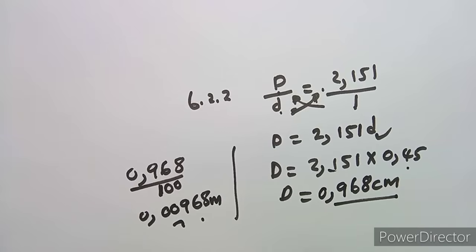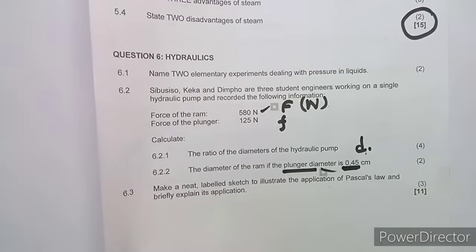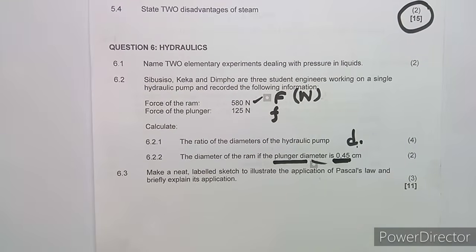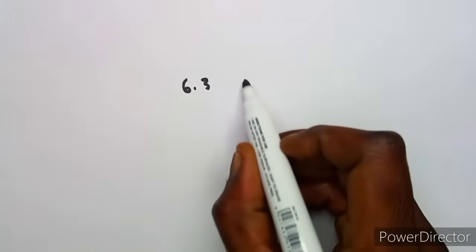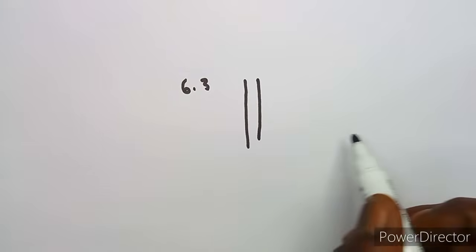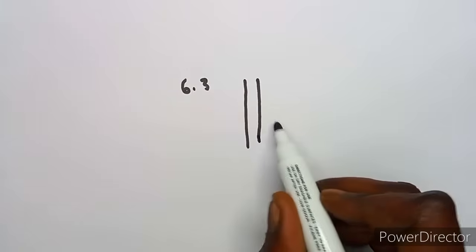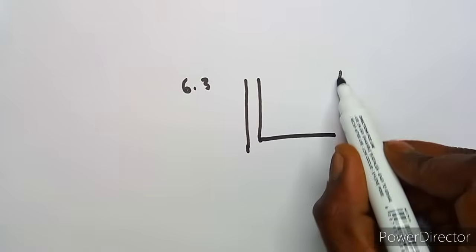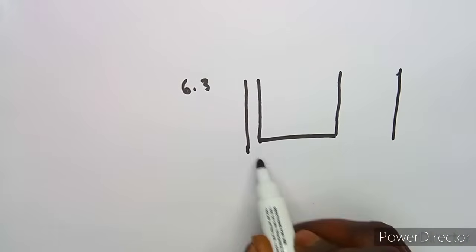Okay, so let's see the other question, which is to make a neat labeled sketch to illustrate the application of Pascal's law and briefly explain its application. Guys, this is just an application of Pascal's law, as most of us are used to. We've got our plunger, let me just put it bigger this way.